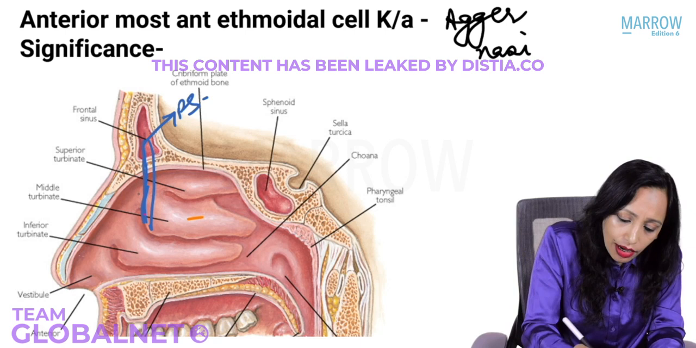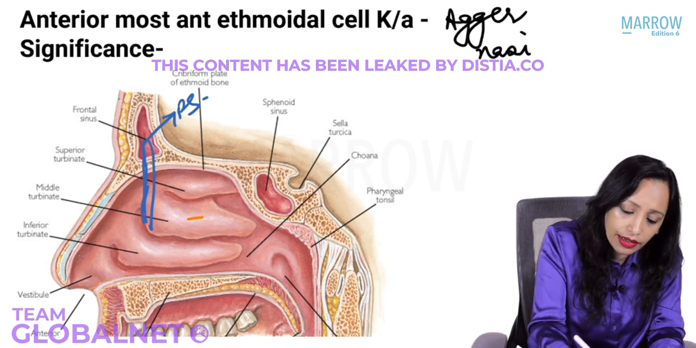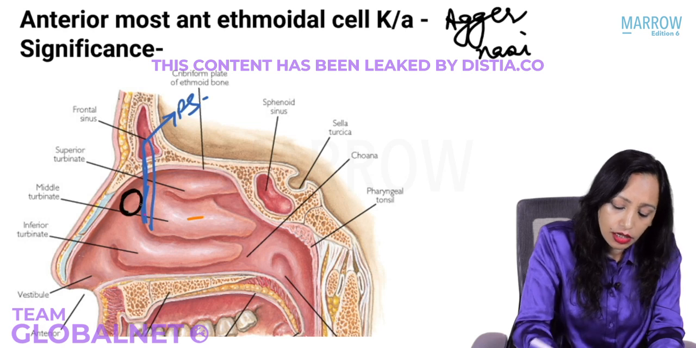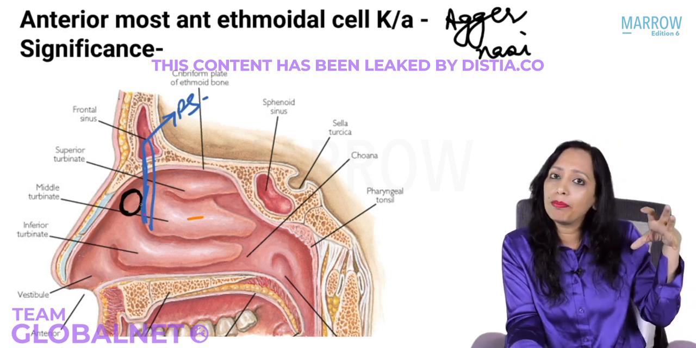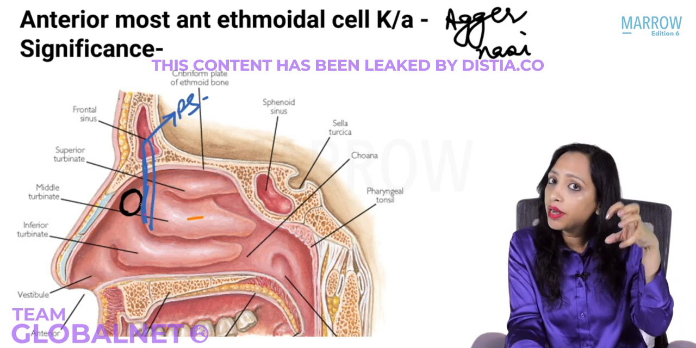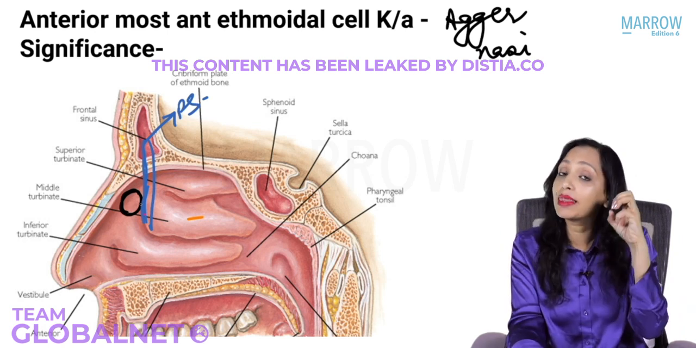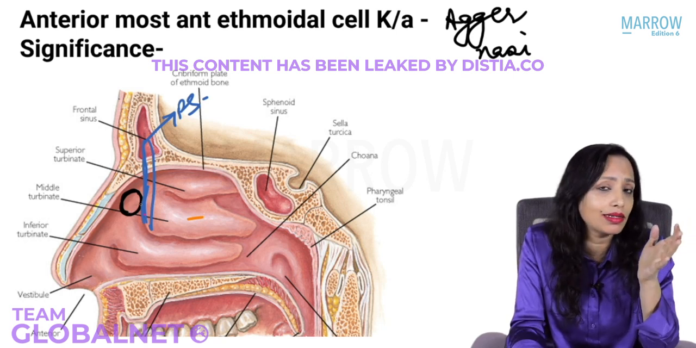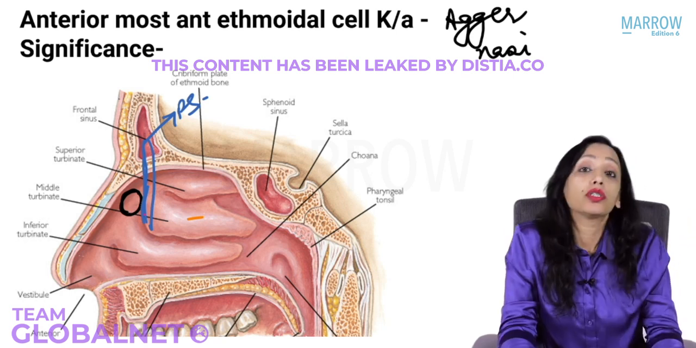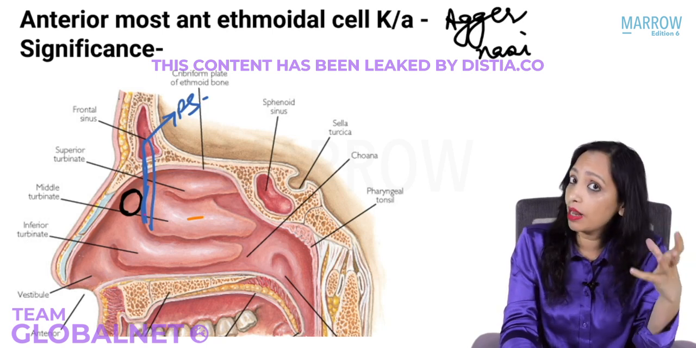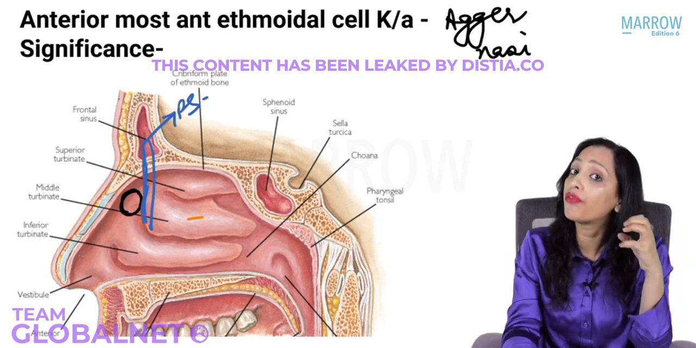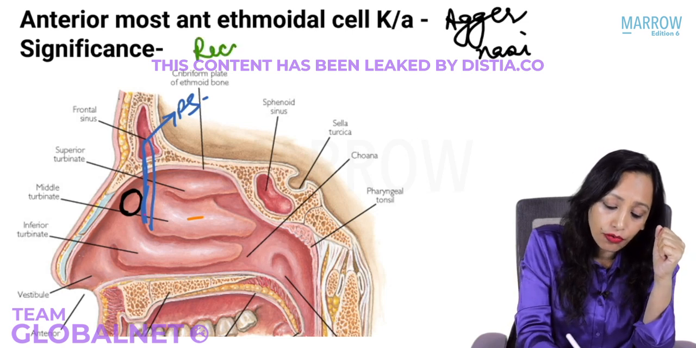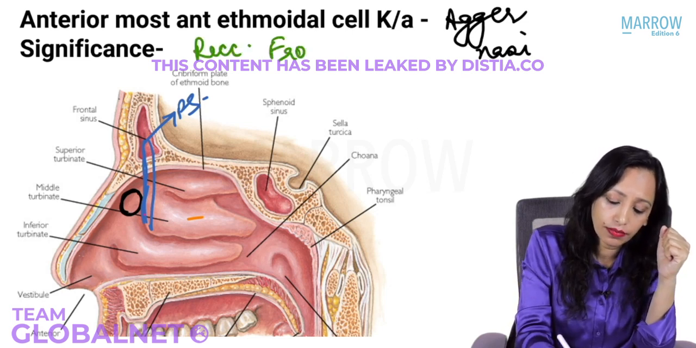Now, suppose there is a large air cell present here. What will happen? It will compress on the drainage of the frontal sinus and that can lead to recurrent frontal sinusitis. And these agger nasi cells are quite frequently present. So this large agger nasi cell pressing on the frontal recess is a very common cause of recurrent frontal sinusitis.